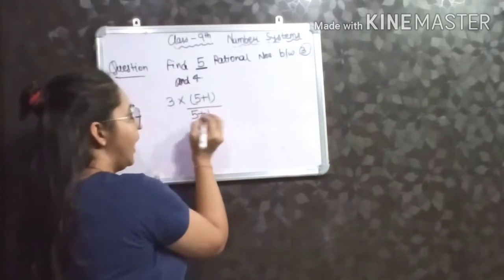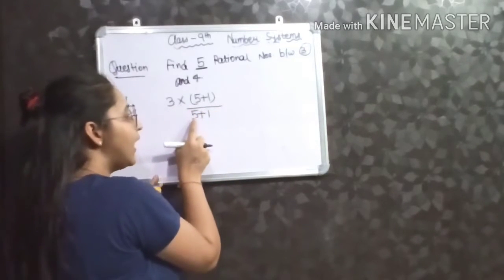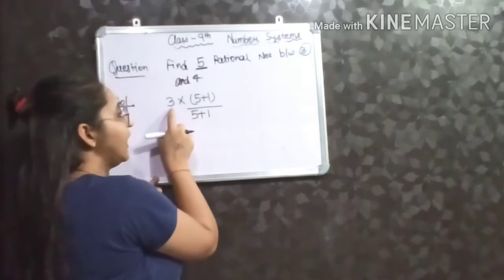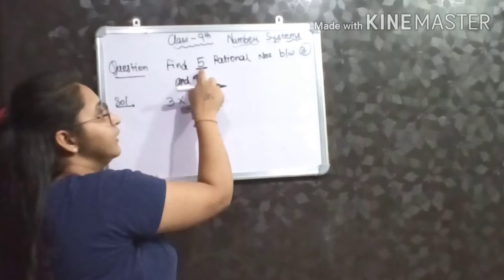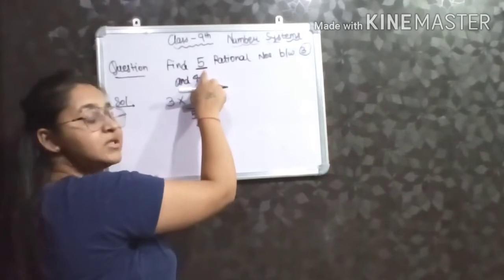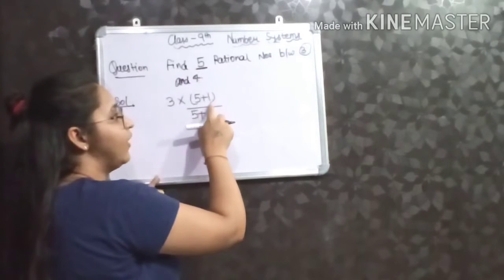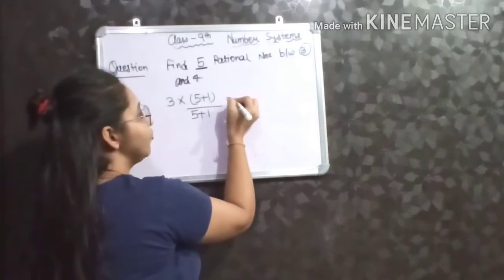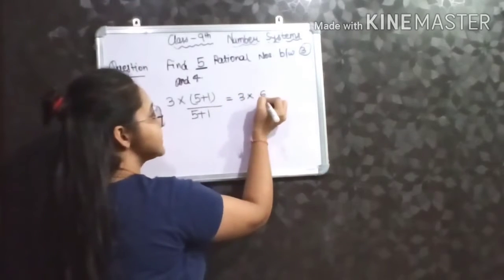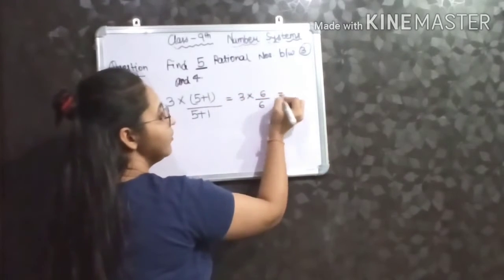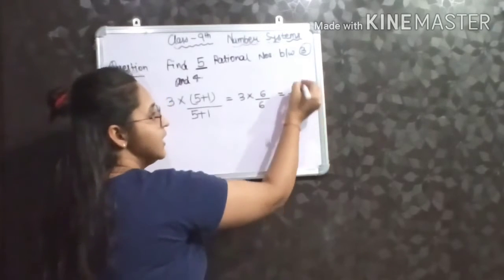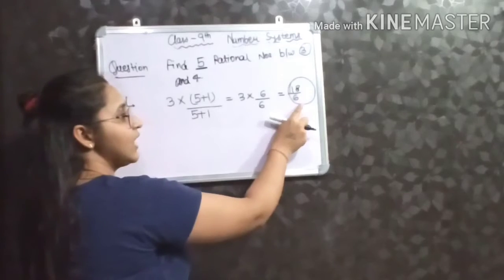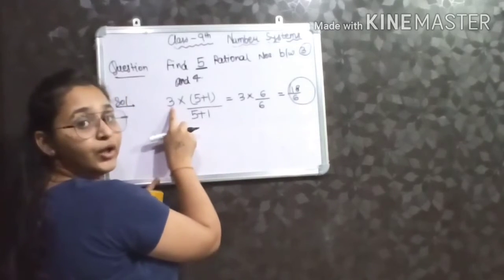What I am doing is multiplying and dividing the given rational number by the number of rational numbers I have to find, plus 1. So it will give you 3 multiplied by 6 upon 6, 3 times 6 is 18, 18 upon 6. This is my equivalent rational number for 3.